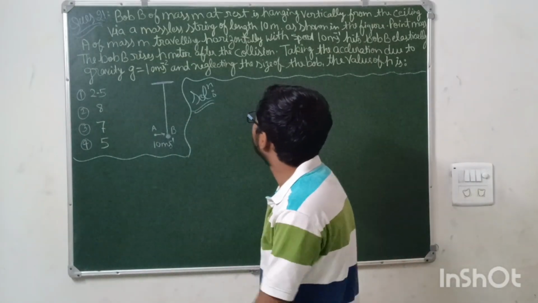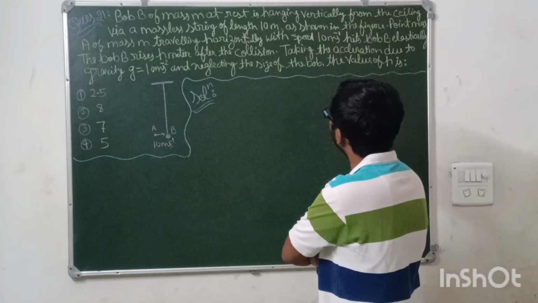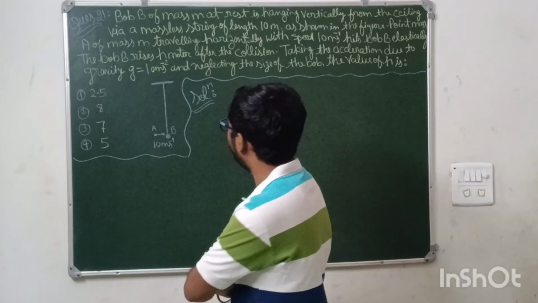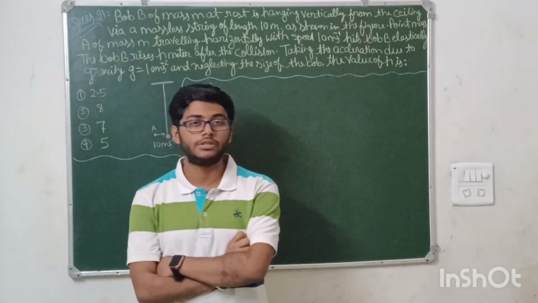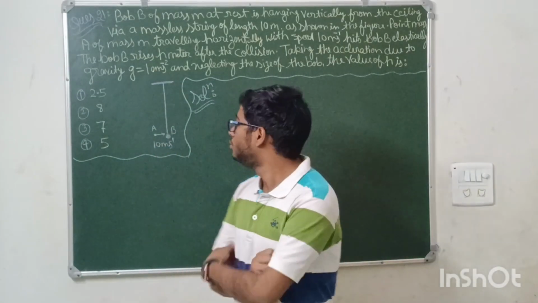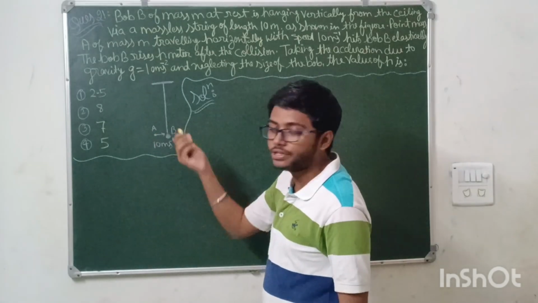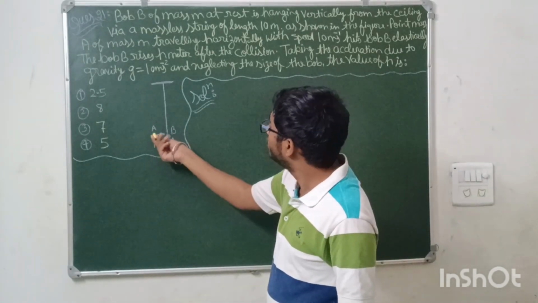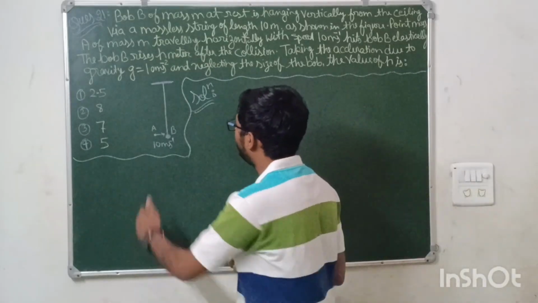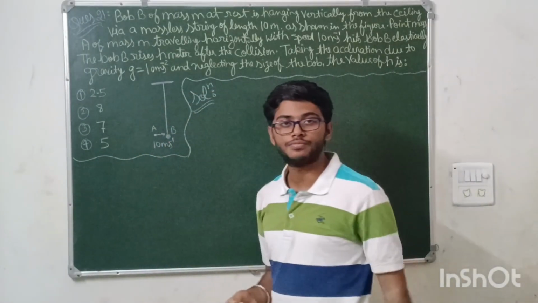The bob B rises h meters after the collision, taking the acceleration due to gravity as 10. You need to tell the value of the height. How much height does this bob rise after the collision? A very easy question. When this small bob gets hit by this mass, it will rise to a height of h.